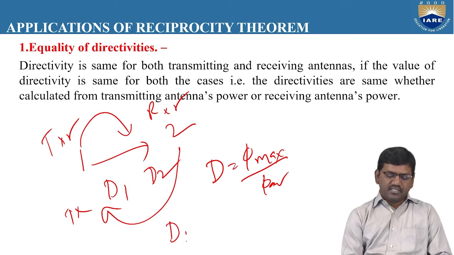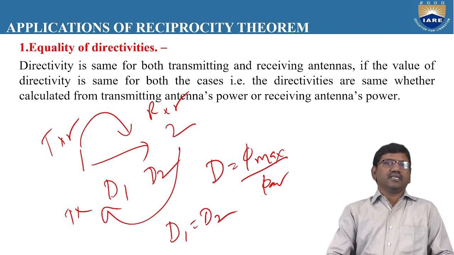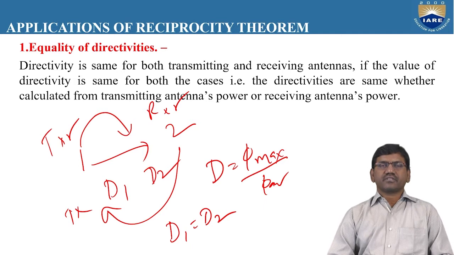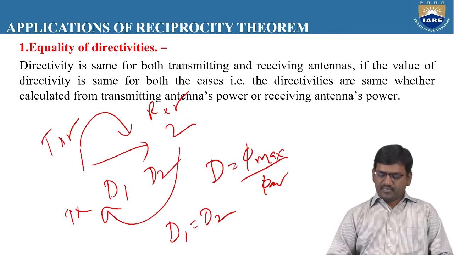That is, D1 will be equal to D2. So the concept here is directivity will be same whether we calculate it for the transmitting antenna or the receiving antenna. Whether you exchange the antennas in the transmitting or receiving section, the directivity will be same.